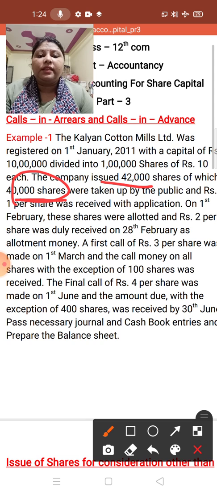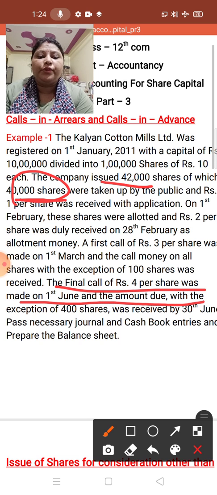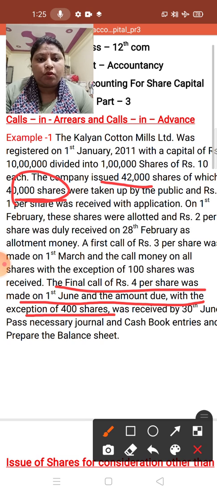Now the second thing is, this is the case of calls in arrear also. How do we find out that this is the case of calls in arrear? See, look at this last line. The final call of 4 per share was made on 1st June. The amount due with the exception of 400 shares. It means all payment was made on the final call of rupees 4, but with the exception of 400 shares.